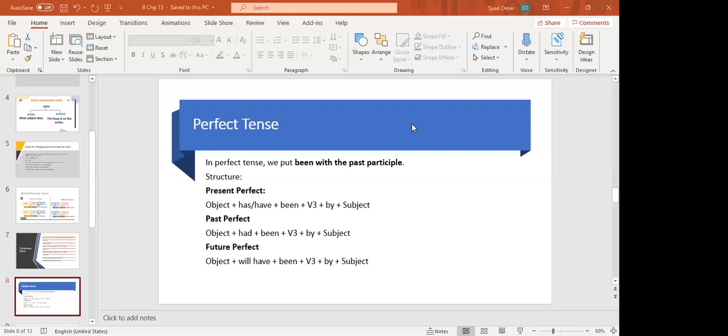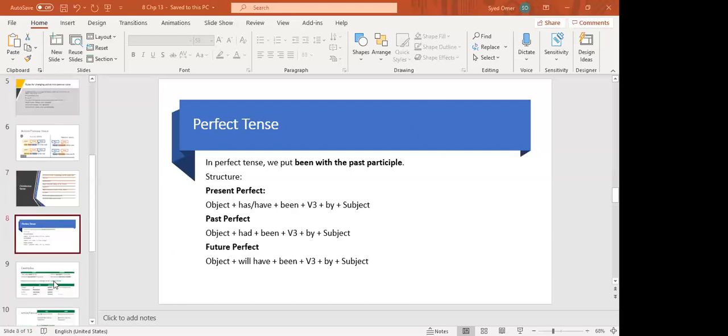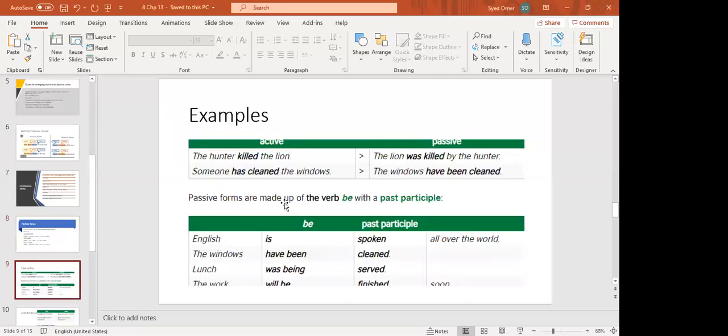Now students, these are just a few examples. The hunter killed the lion; the lion was killed by the hunter. Someone has cleaned the windows; the windows have been cleaned by someone. Passive forms are made up of the verb be with the past participle. Be means the helping verb. It can be is, have been, was being, will be. English is spoken all over the world. The windows have been cleaned. Lunch was being served. These are all in passive voice. The work will be finished soon.